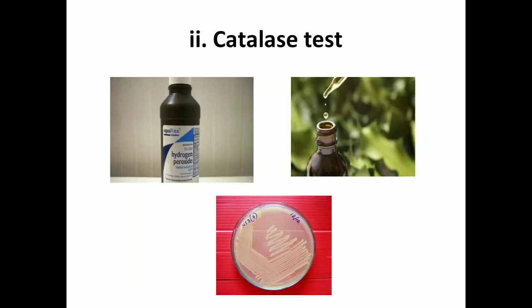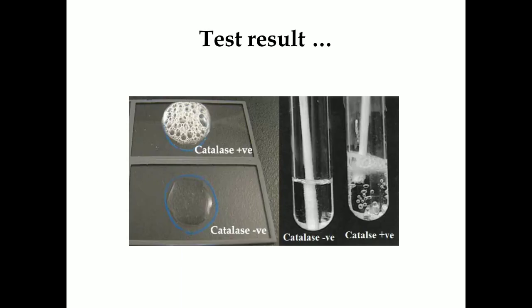Then next one, the catalase test. In this case, prepare the culture and apply 3 to 4 drops of hydrogen peroxide to flow over the entire surface of the culture. Then regarding the test result, wait for the result. You can see bubbling in case of a positive result, that means catalase is present.